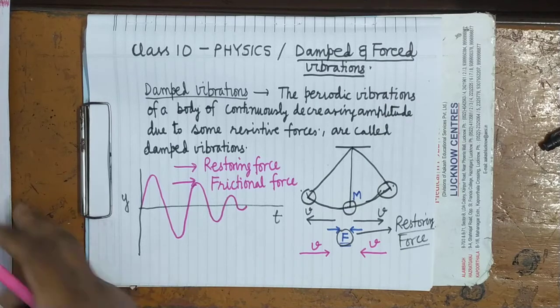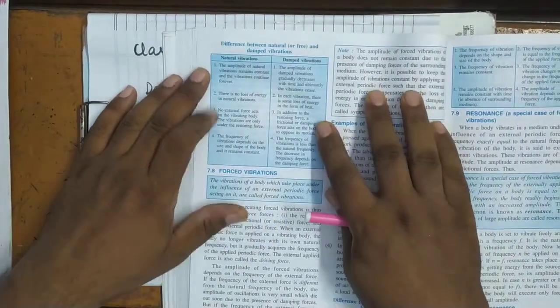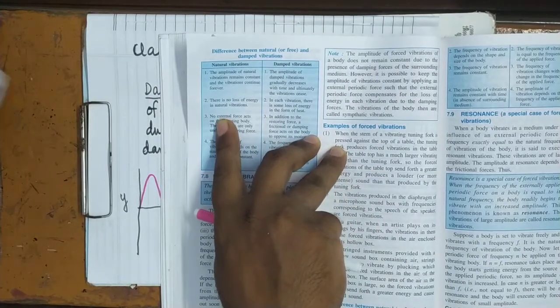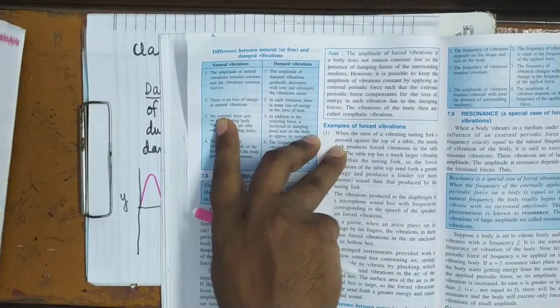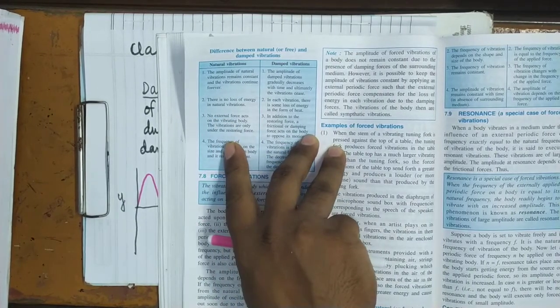Now after this, you can see in your book, all of you open the page, the difference between natural and damped vibrations. What is the difference between the natural and damped vibrations? So that I am going to explain to you.